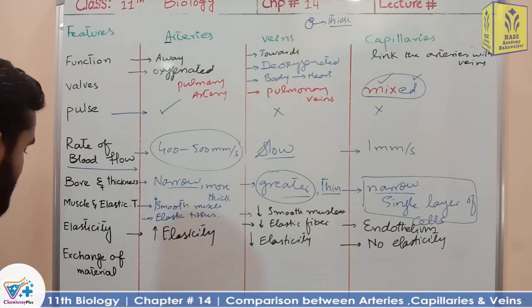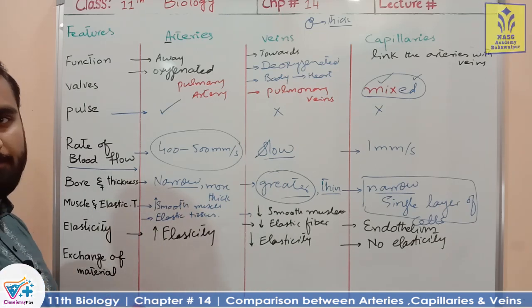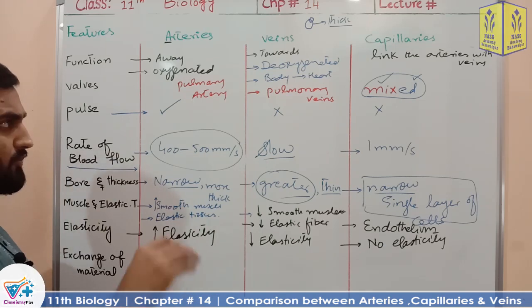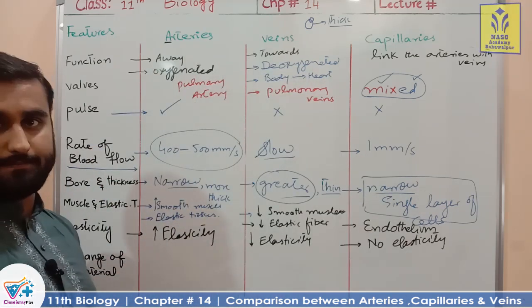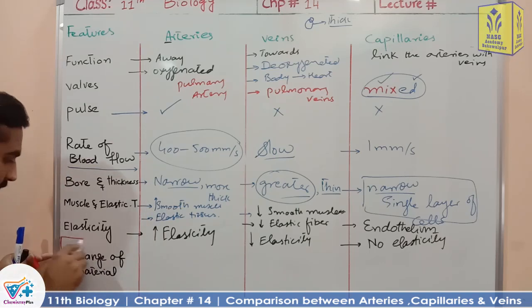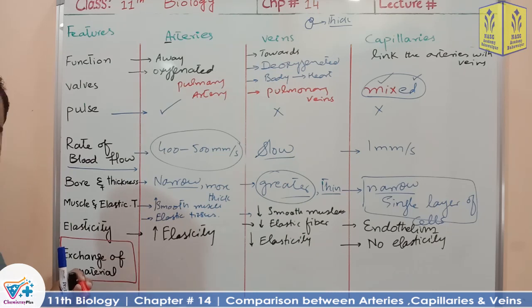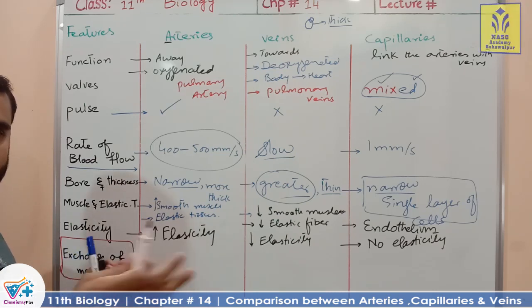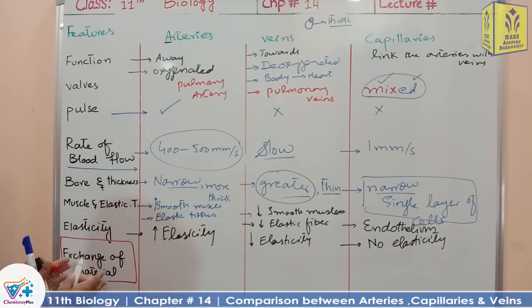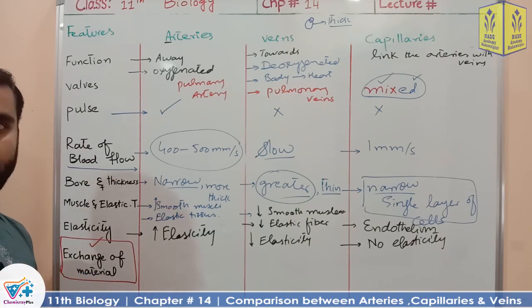So next is exchange of material. The main purpose of the whole circulatory system is this. It's a very, very important function performed by the blood vessels and heart; all are contributing to this function only, that is the exchange of material. Why do we need the circulatory system?